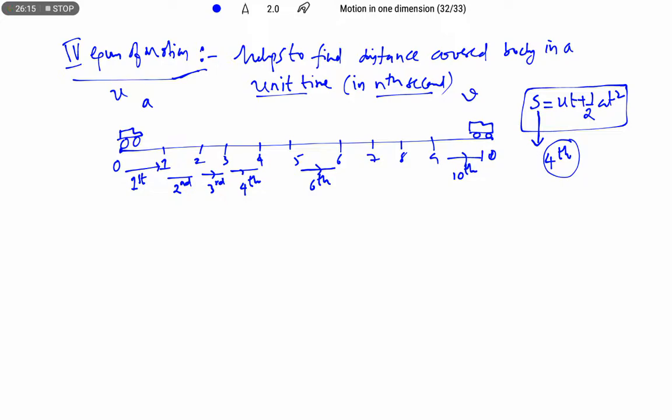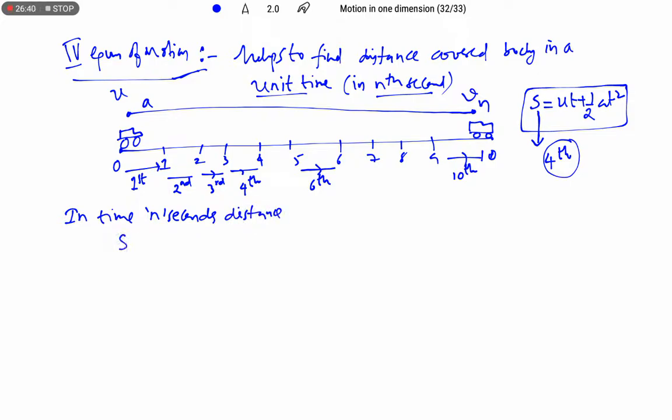To derive the fourth equation of motion, I am going to take the total time as n. So in time n seconds, not the nth second, the distance travelled is s equals un plus half an square. Same as before, in place of t I am substituting n.